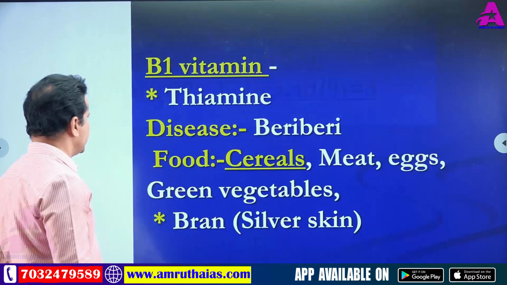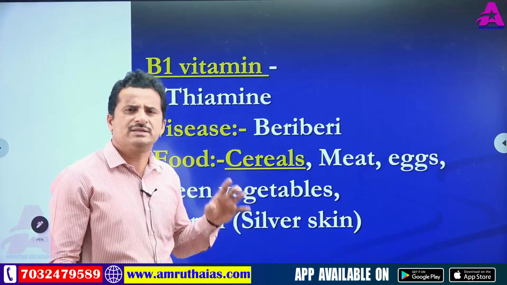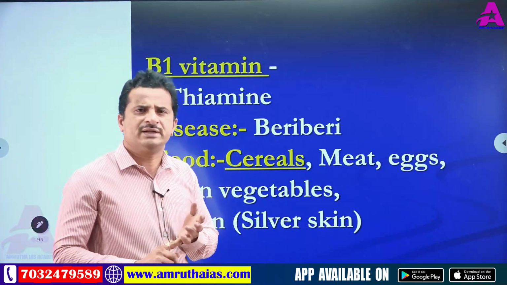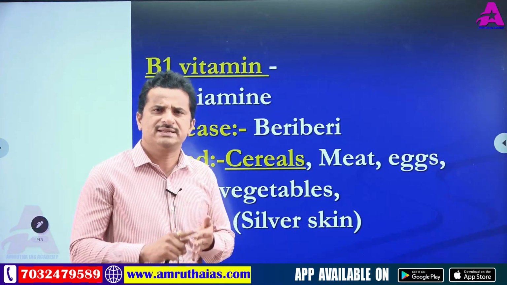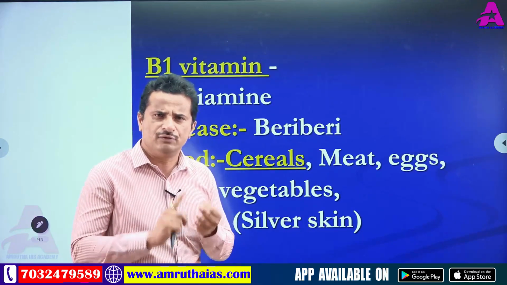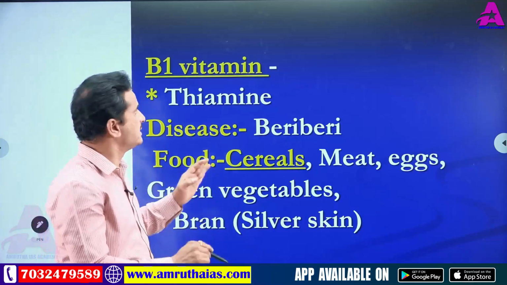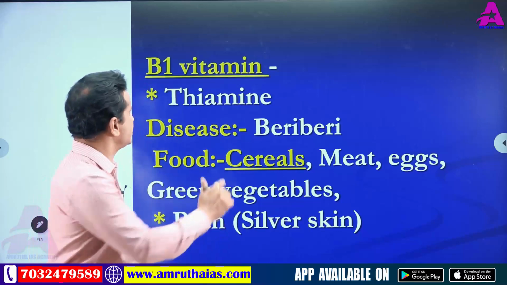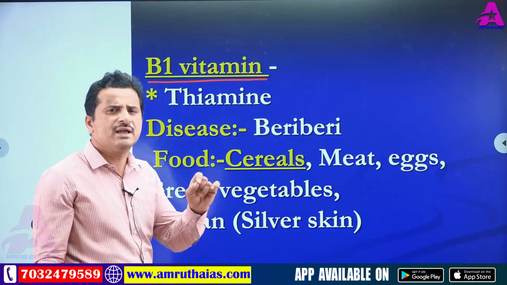Now we are discussing all these in detail, one by one. Total B complex vitamins are 8: B1, B2, B3, B6, B12, that's 5. Next, pantothenic acid, biotin, folic acid, that's 3. 5 plus 3, 8. All these B complex vitamins we are discussing very thoroughly. The first one is the B1 vitamin. In B complex, the first one is B1.